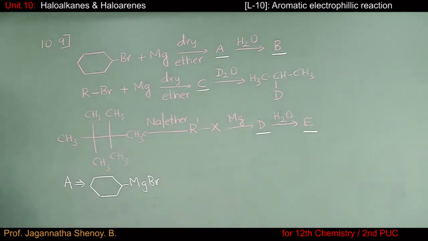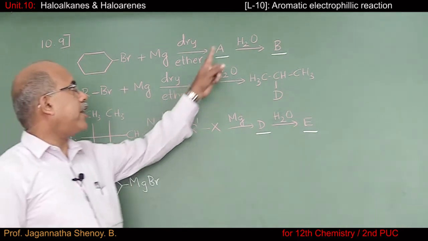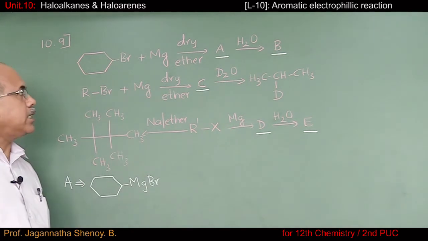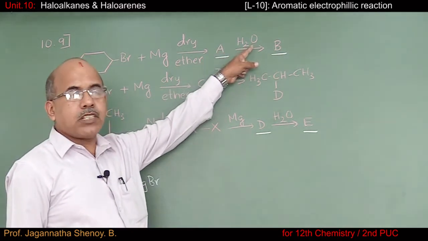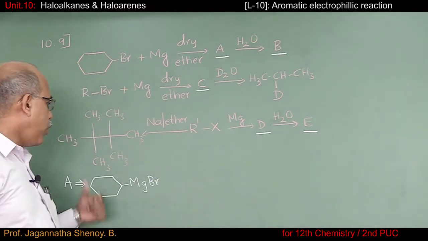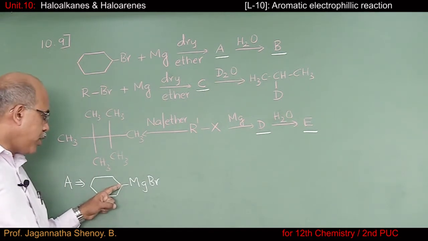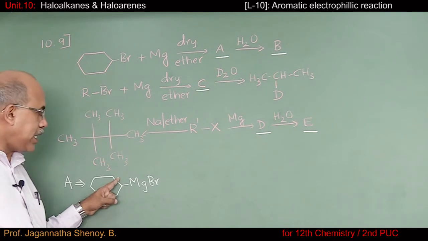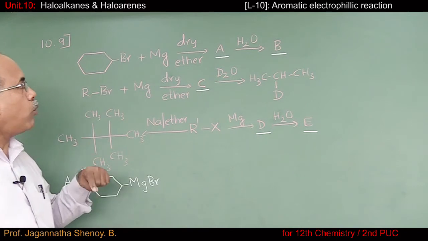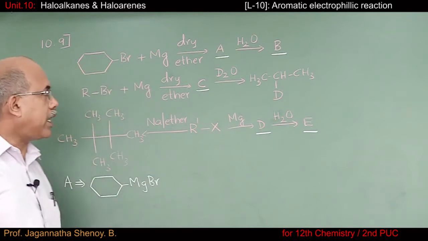This is compound A. And this compound A, I am going to treat it with water. Or in other words, this is the Grignard reagent, which I will treat it with compound containing active hydrogen like water. How to guess the product? Simple. In the last class I told you, this carbon atom will have delta minus charge, magnesium will have delta plus charge, and in water, hydrogen will have delta plus, OH will have delta minus.